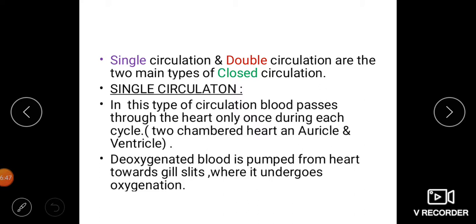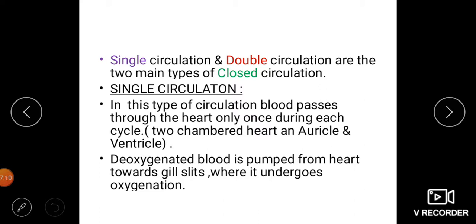In the gills the deoxygenated blood gets oxygenated. Oxygenated blood goes into the tissues. From the tissues deoxygenated blood is collected and brought to the heart again to complete the circulation. So it is called single circulation.